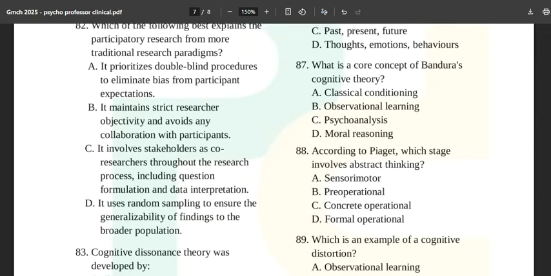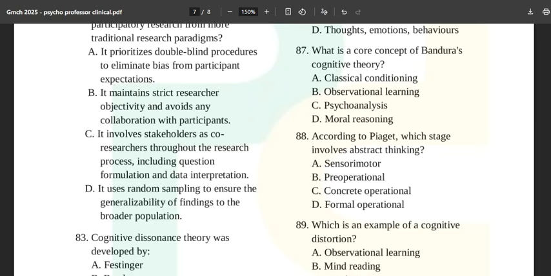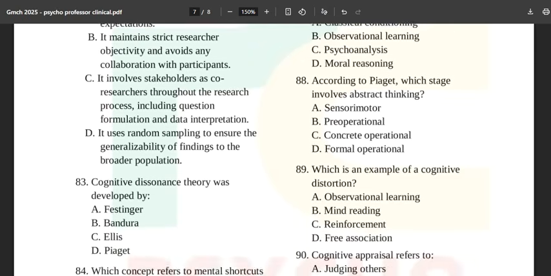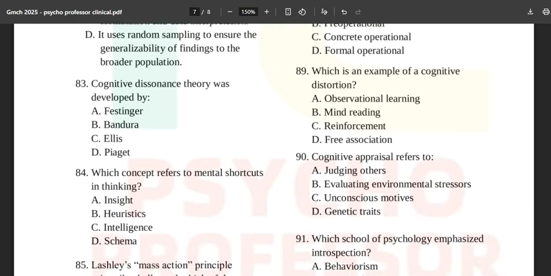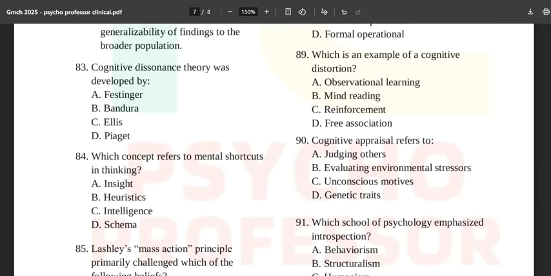What is the core concept of Bandura's cognitive theory? Observational learning, moral reasoning, classical conditioning. My God, such a difficult question. And what is an example of a cognitive distortion? Observational learning, mind reading, reinforcement, free association.